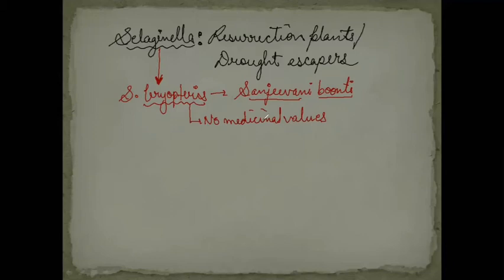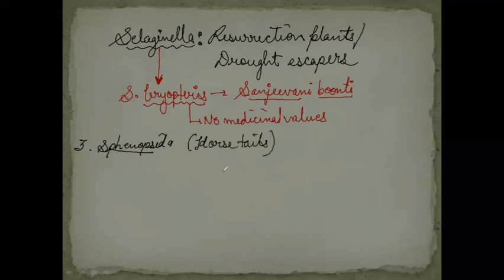Next is group number 3, that is Sphenopsida. And these Sphenopsida are commonly known as horse tails. Now, these horse tails, or Sphenopsida, actually look like the tail of a horse.